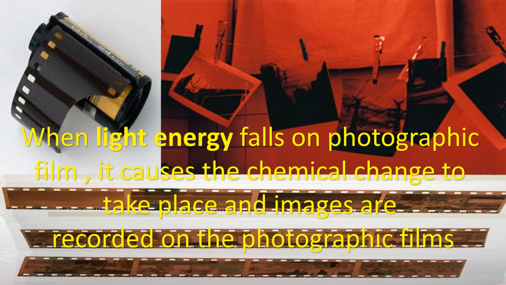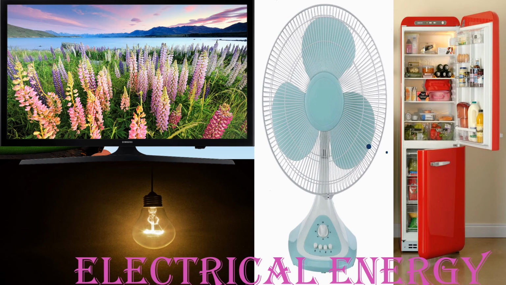We need light energy to make images recorded on the photographic films, okay children. And then we have learnt that the sun is the important source of light energy. The next form of energy is the electrical energy, okay children. Nowadays our daily life is highly dependent on electrical energy.